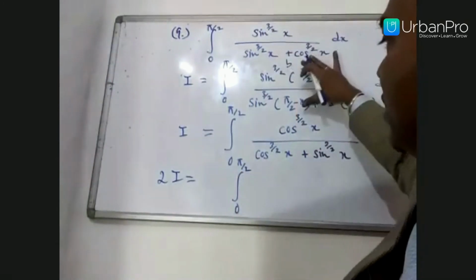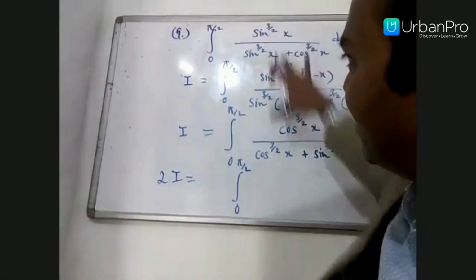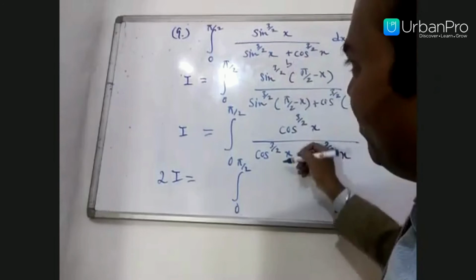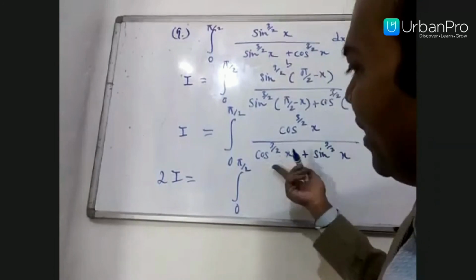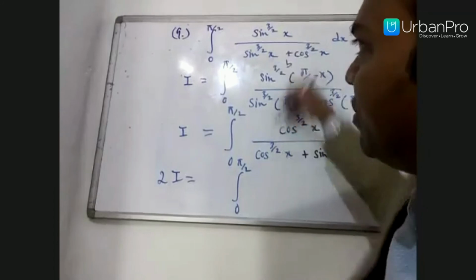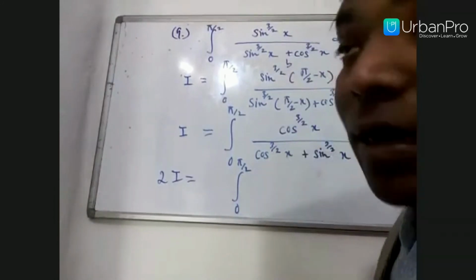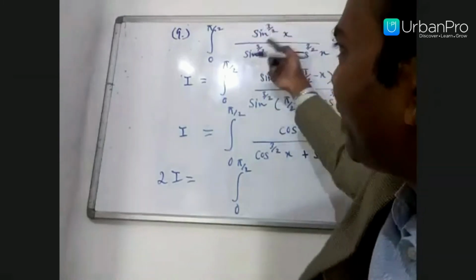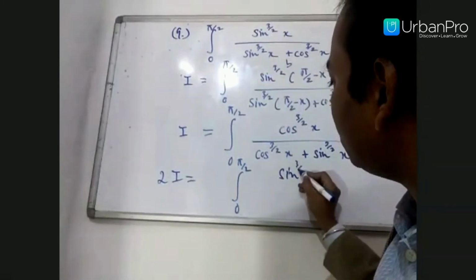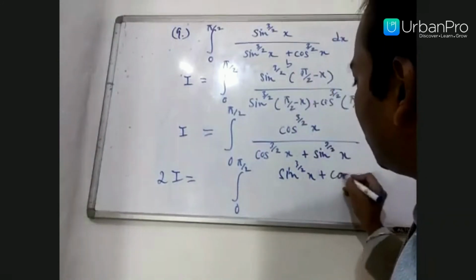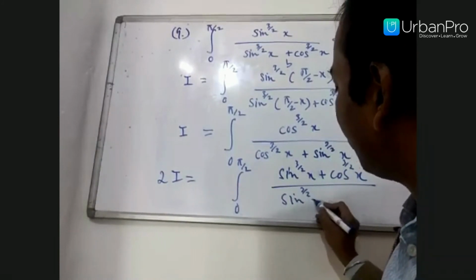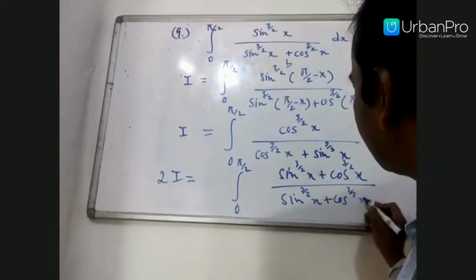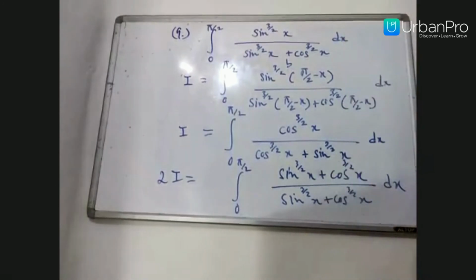Now adding the two parts, the denominators are the same: sine to the power 3 by 2 x plus cos to the power 3 by 2 x in one, and cos to the power 3 by 2 x plus sine to the power 3 by 2 x in the other. Where denominators are the same, we directly add the numerators: sine to the power 3 by 2 x plus cos to the power 3 by 2 x, divided by sine to the power 3 by 2 x plus cos to the power 3 by 2 x dx. The numerator and denominator are the same, so they cancel out and it becomes just 1 dx.